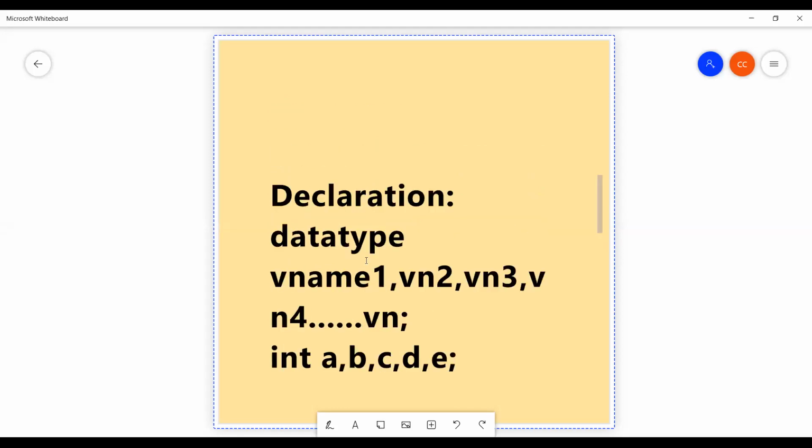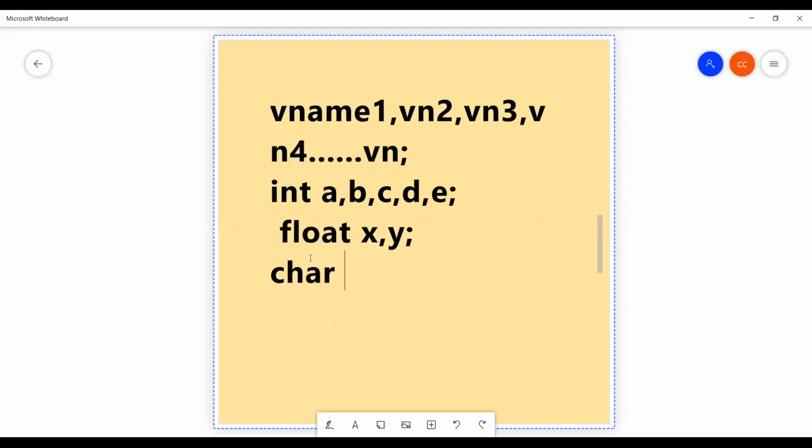This is the rule now. This is the syntax now. Data type space followed by variable name. So I'm going to declare character variables. So I will write here char p comma q. This is the declaration of a variable.